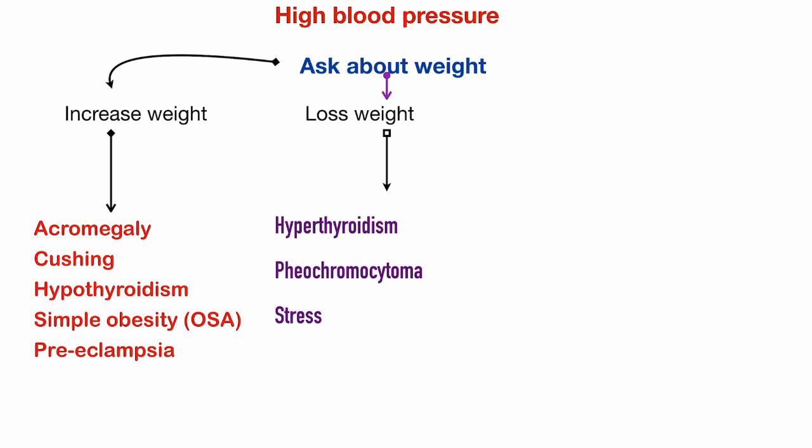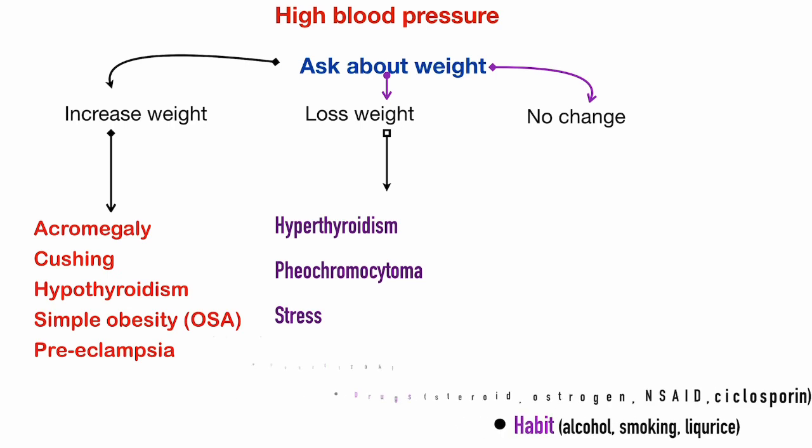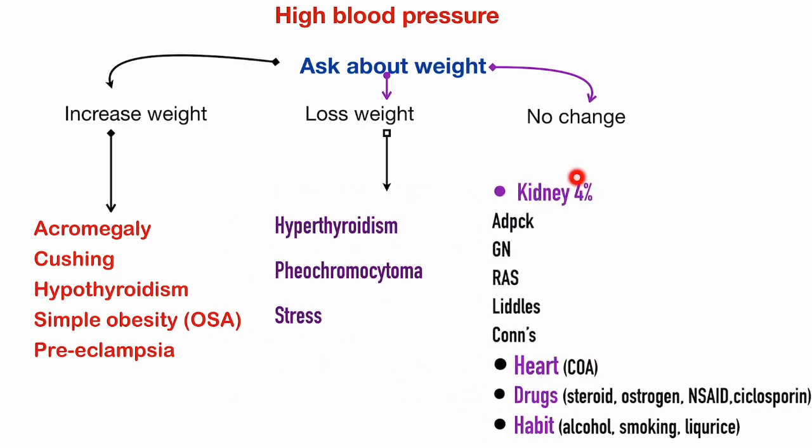If the patient says to me, no doctor, I am not increasing weight, I am not losing weight, my weight has not changed for a long time, I put in my mind maybe kidney, maybe heart, maybe drug, maybe habit. And you should put in your mind that any patient with hypertension should have the kidney excluded.